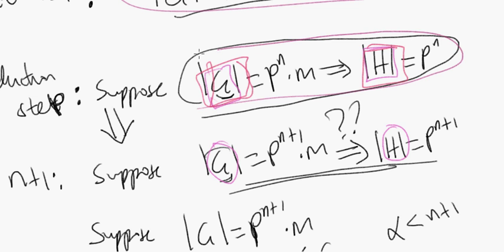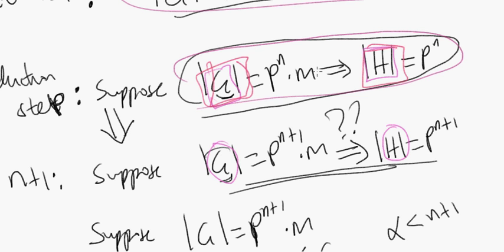And in fact, the key problem we have with induction is, what are we inducting on? Sure, we're inducting on n, but this statement that if order of G equals p to the n times m applies to any group that exists, not just a specific group.